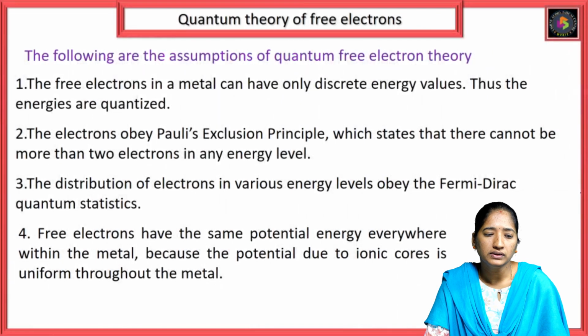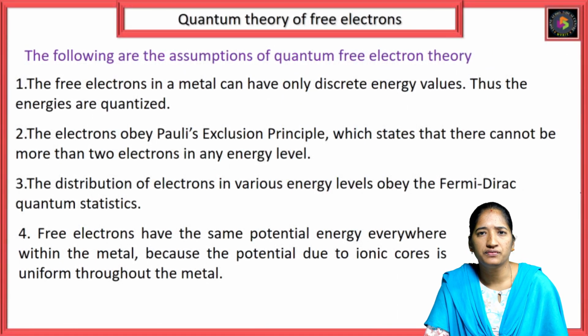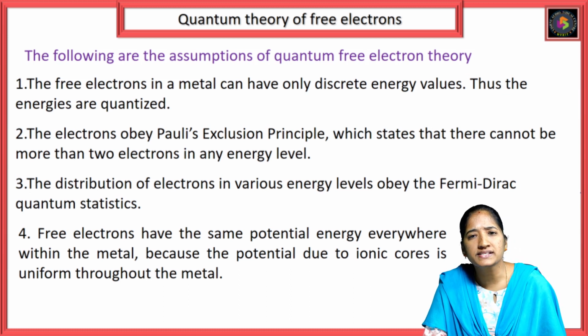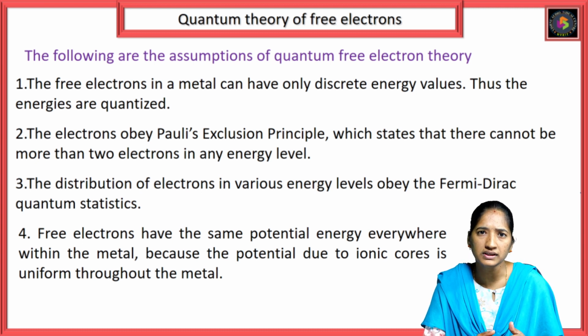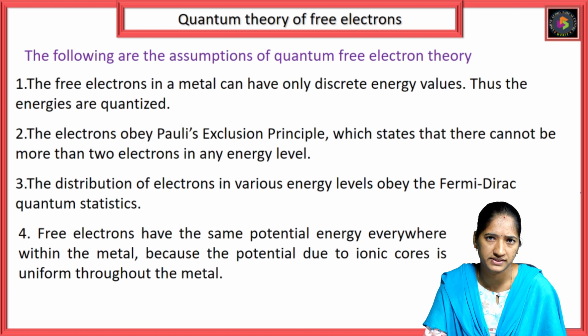What are the assumptions of the quantum free electron theory? The first assumption is that the free electrons in a metal can have only discrete energy values. The electrons in a metal have discrete energy levels, so the energies are quantized.